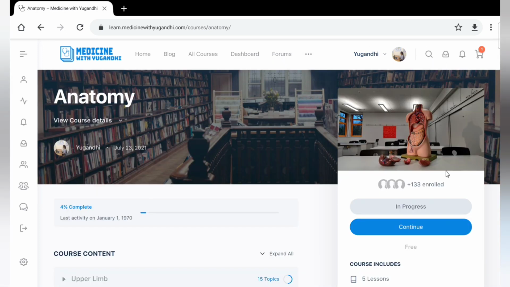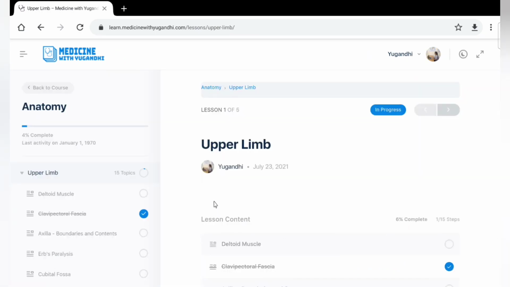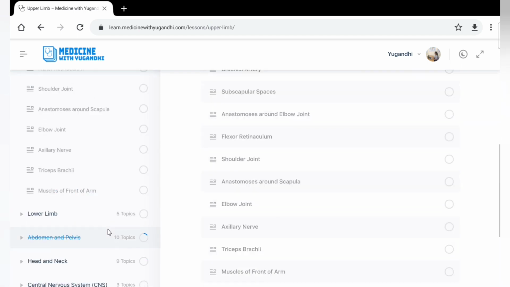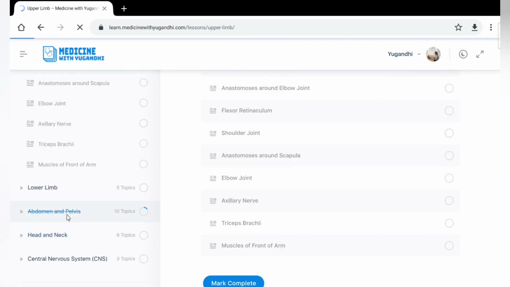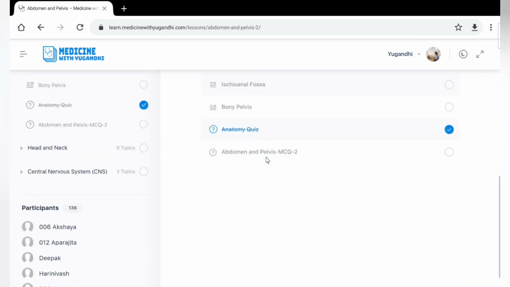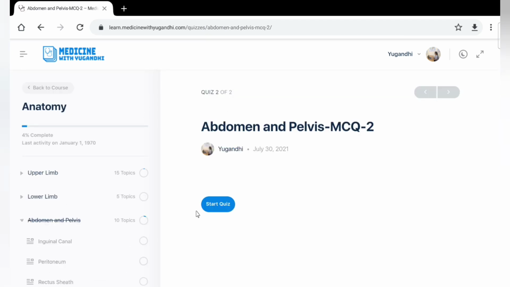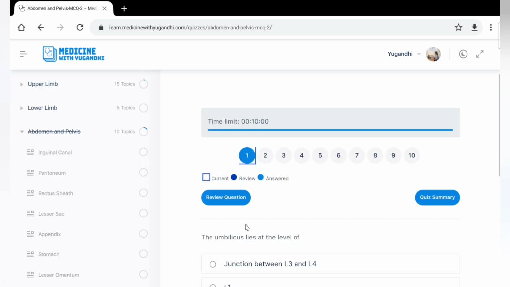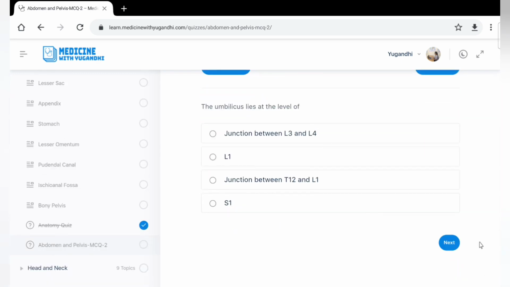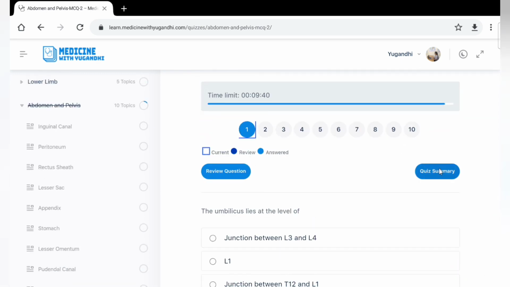If you wish to see the quizzes, just press on this continue button. Till now, quizzes have been uploaded on the abdomen and pelvis topic. If you click on this button, you'll be guided to a page like this, and you can find here the anatomy quiz and the abdomen and pelvis quiz. If you have already registered or logged in, you will see this start quiz button. If you click on that, you will see this web page, and you can attend the quiz. And if you need the quiz summary, you can click on this button and review your leaderboard.